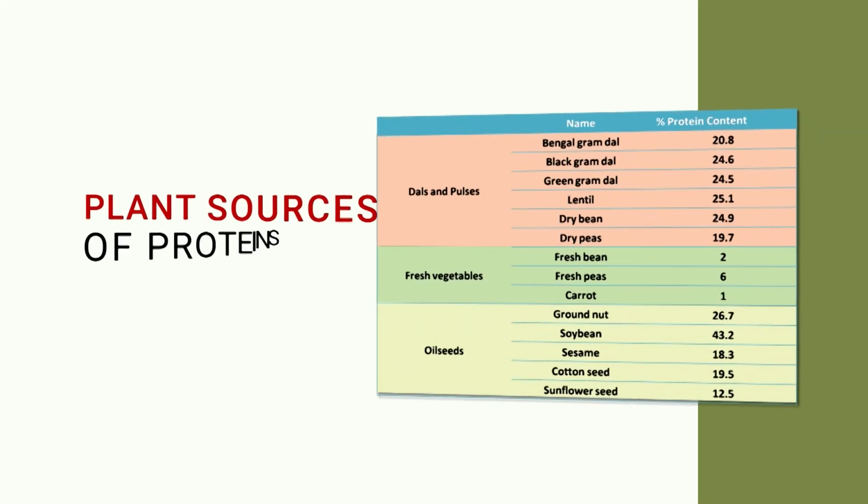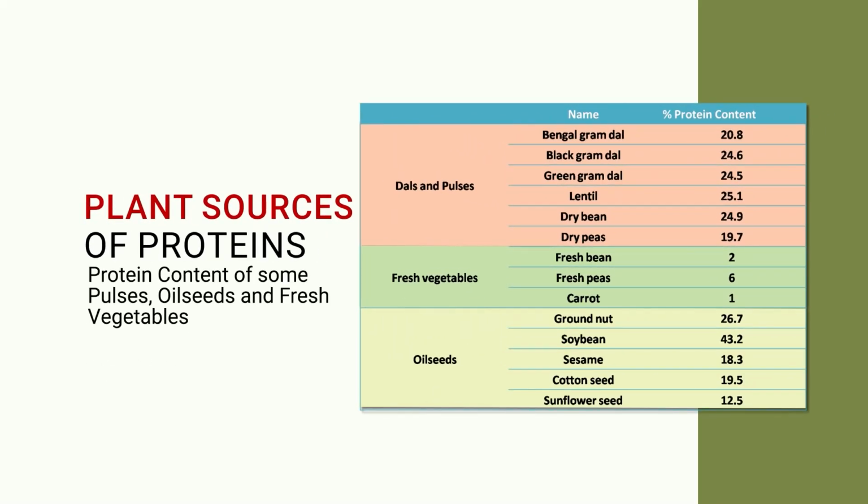So, let us see how much protein is present in different foods. If we look at some pulses, oil seeds, fresh vegetables and fresh fruits, the higher amounts of protein are present in oil seeds, dal and pulses.